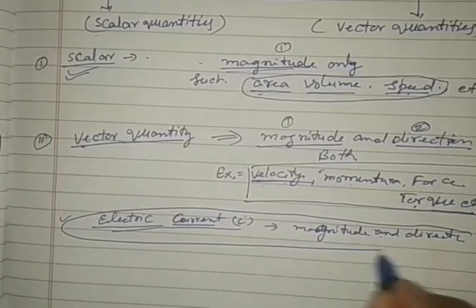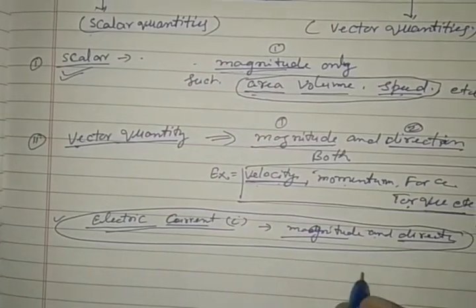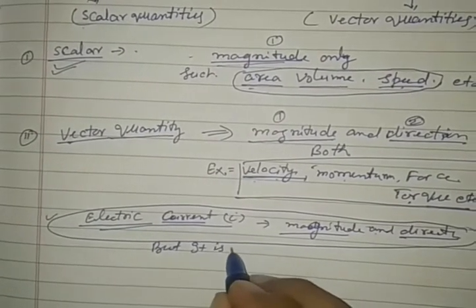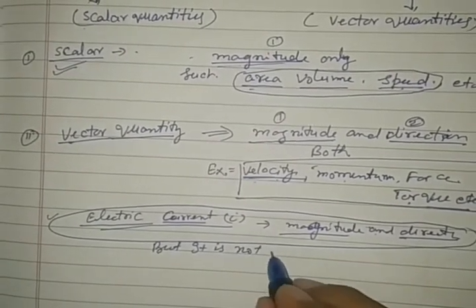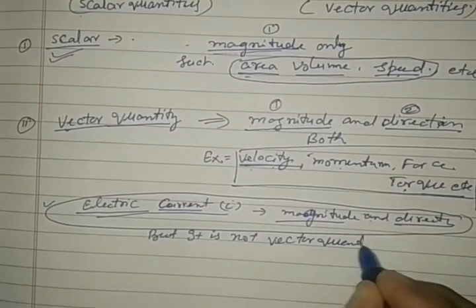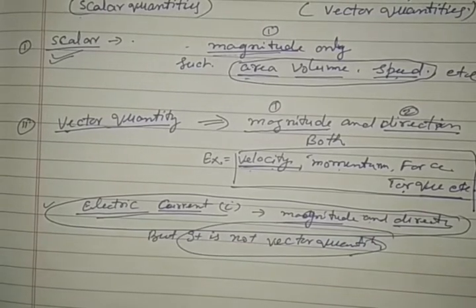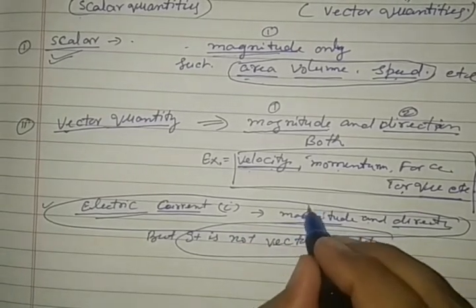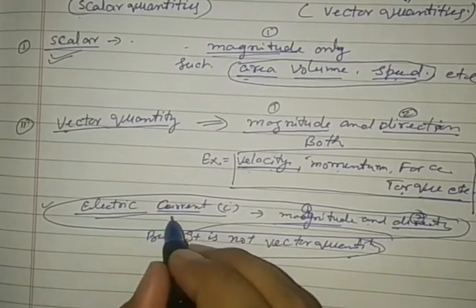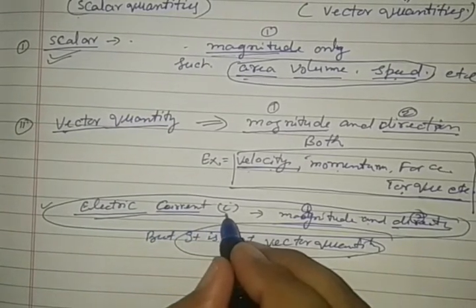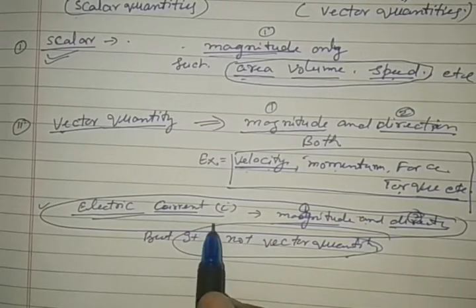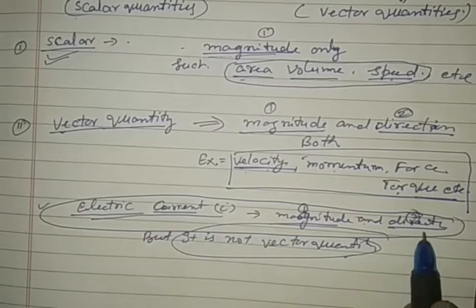The electric current has both magnitude and direction, but it is not a vector quantity. So it has both magnitude and direction. The physical quantity, that is electric current, represented by I, measured in ampere, is not a vector quantity, although it has a magnitude and direction both.